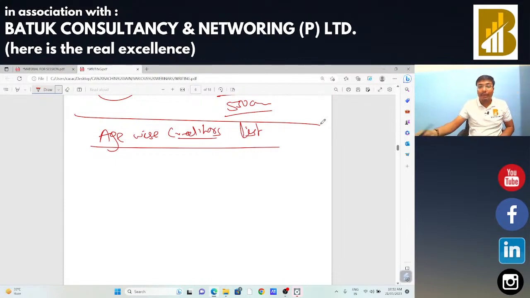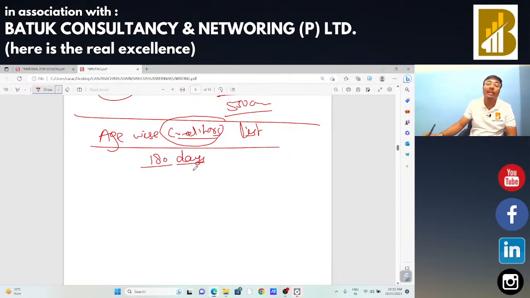Okay, so creditor analysis is specifically from the point of whether there is a payment to the supplier within 180 days or not, and if there is no payment to the supplier within 180 days, in that case input tax credit should be reversed. How are you going to check? So you need to demand the age wise creditors list and compare the same with the creditors ledger. You need to check the creditors ledger and party wise creditors ledger.